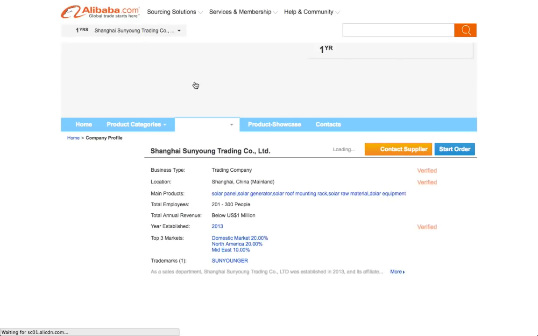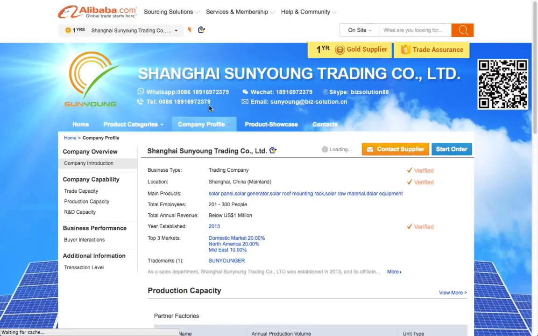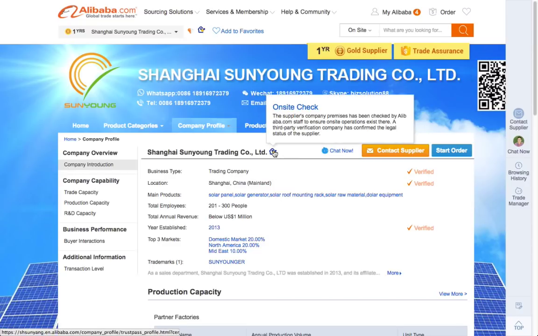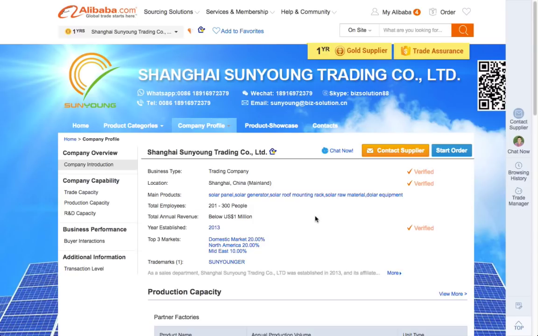You will have more information about it. You can see that these suppliers are verified and they have their golden badge here. They have their trade assurance here. They have the assessed onsite check. This onsite check is done by Alibaba Group, or some other third parties. So this will be the second step to verify the suppliers.